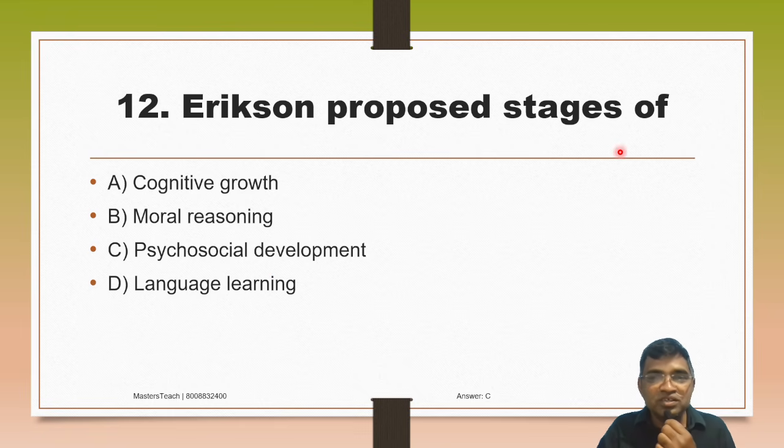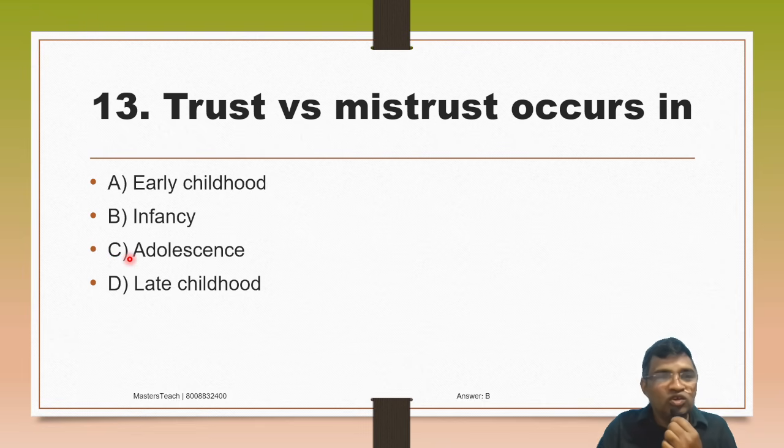So Erikson proposed the stages of psychosocial development, option C. Just listen, you're going to have wonderful marks. Trust versus mistrust occurs in: A. Early childhood, B. Infancy, C. Adolescence, D. Late childhood. The answer is trust versus mistrust occurs in infancy, option B.